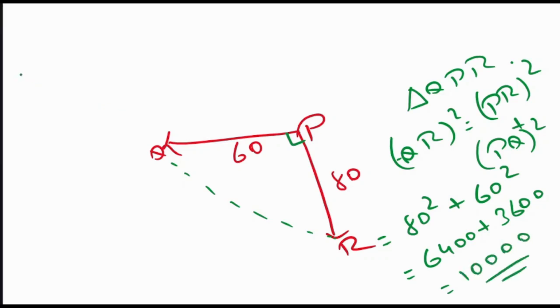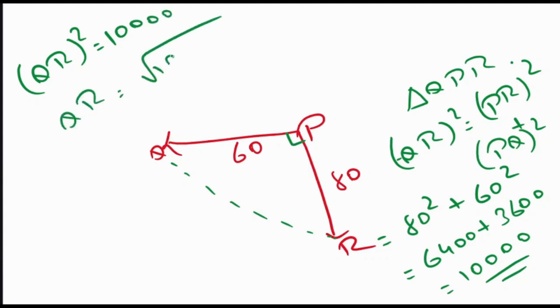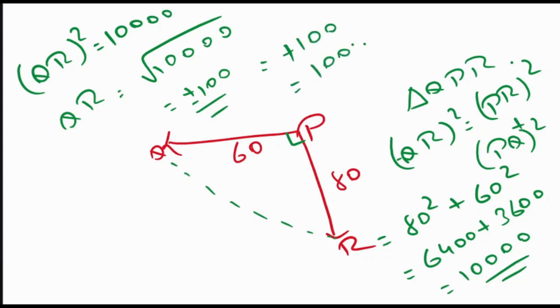So QR square is equal to 10,000. That means QR is equal to root over 10,000, which is plus minus 100. Distance cannot be negative, so we will be considering only the positive value of distance. That means 100. So my final answer is 100.